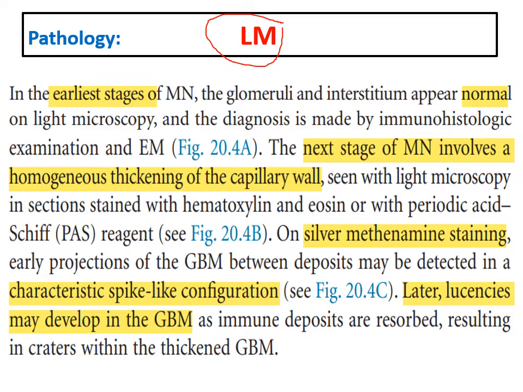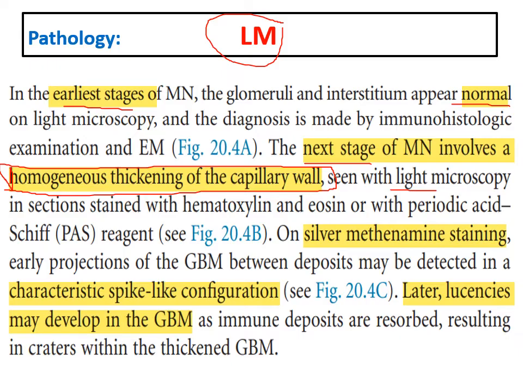In light microscopy, in the earliest stages, the glomeruli might appear normal. In the next stage, as more immune complexes are deposited in the glomerular basement membrane, on the subepithelial surface, this will lead to homogeneous thickening of the capillary wall. This is the characteristic sign, homogeneous thickening of the capillary wall, which will be seen in light microscopy.